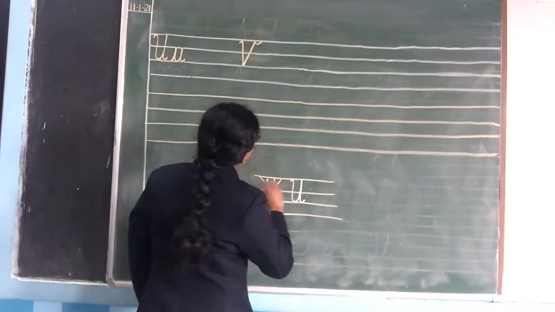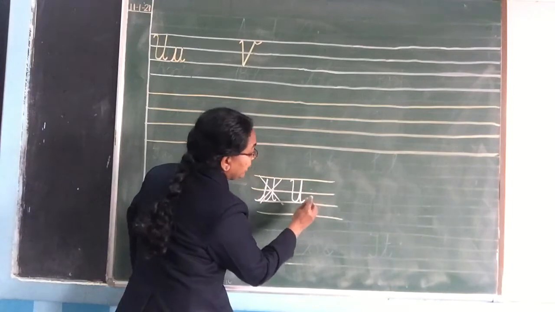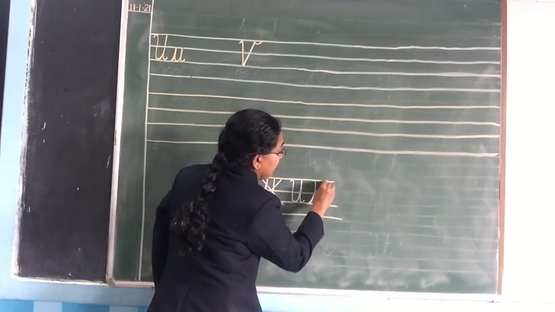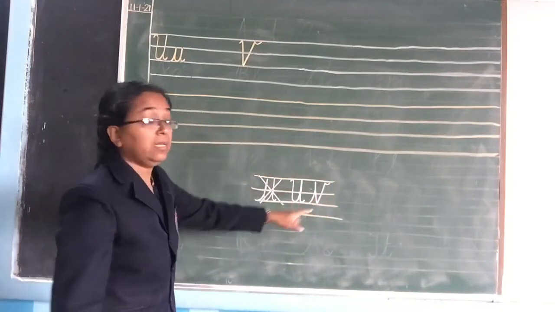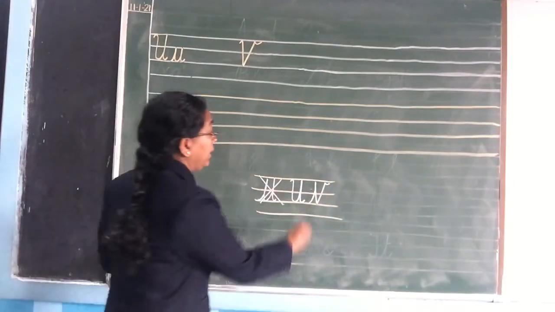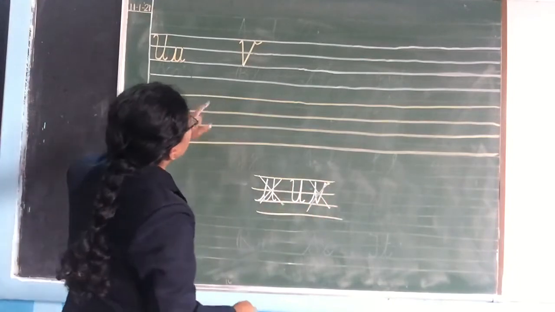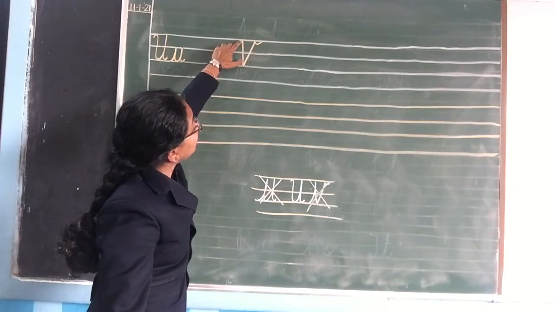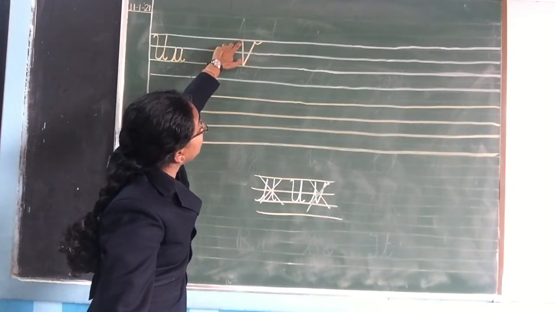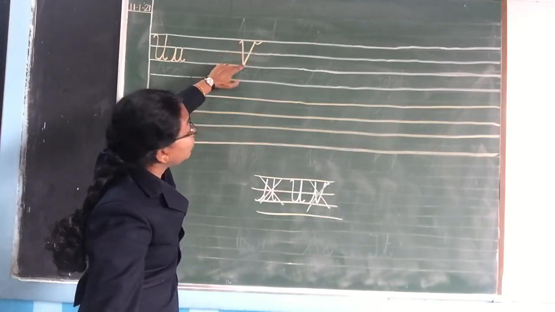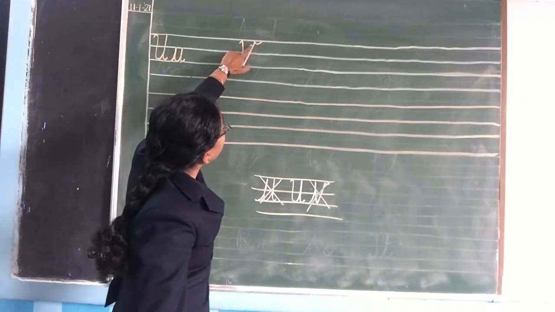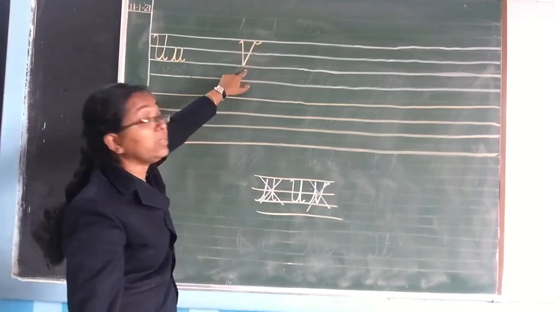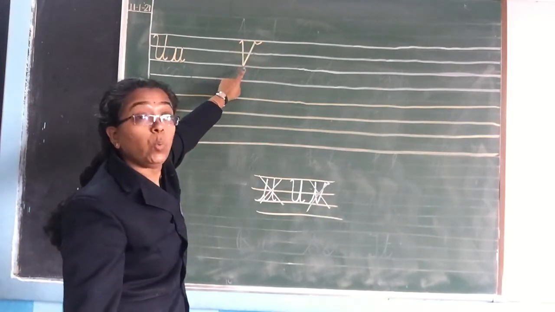See, many of you are writing capital V like this, starting from the third line. You will not write capital V like this. This is wrong. Okay, this is wrong. How you have to write? You will start from the first line, make a small line like this, then touch the first line, then make a slanting line. Okay, then from here you will again go up to the first line and make a curve like this. Okay, this is how you will write capital V.